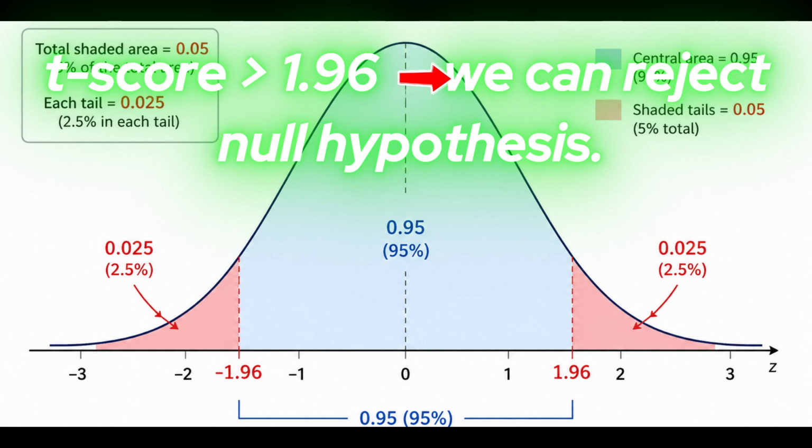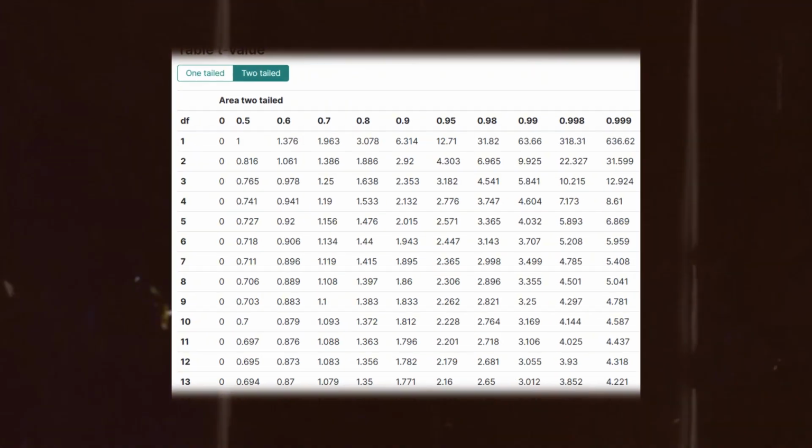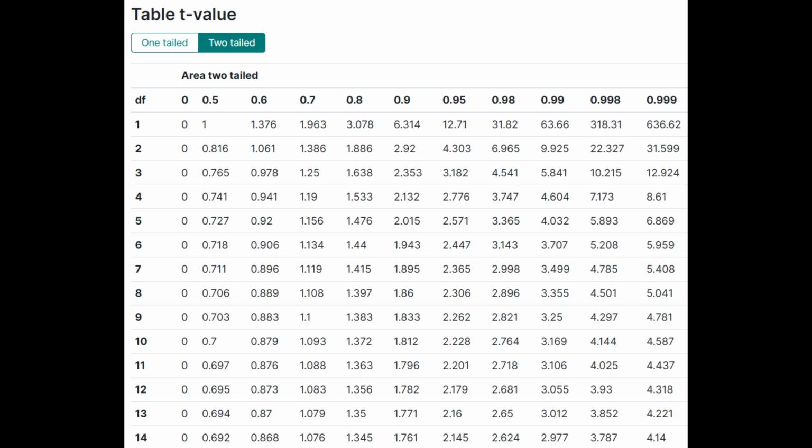However, this is only true under two important conditions. First, the sample size must be large enough, usually larger than 30, so that the t-distribution becomes approximately equal to the normal distribution. Second, this 1.96 threshold specifically corresponds to a two-tailed test with a significance level of alpha equals 0.05. If either of these conditions is not satisfied, we should use a t-distribution table to find the correct critical t-value instead of directly using 1.96.